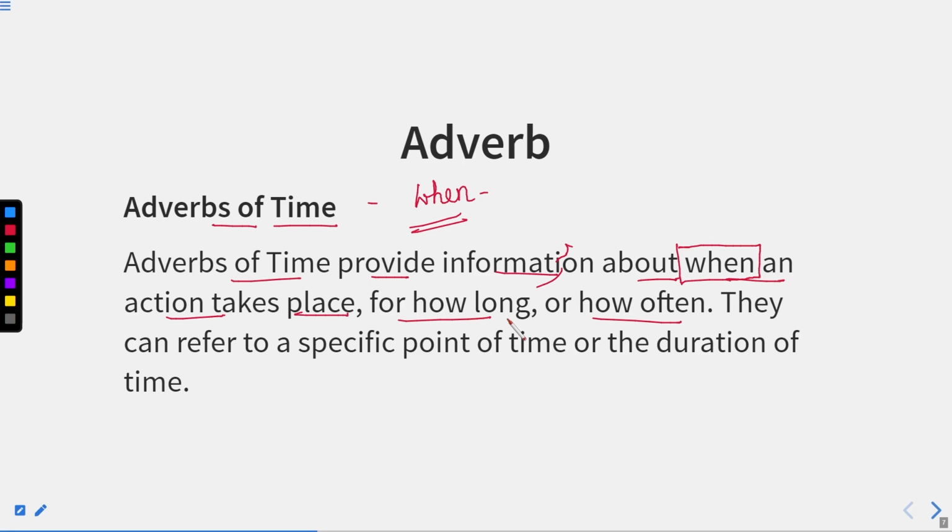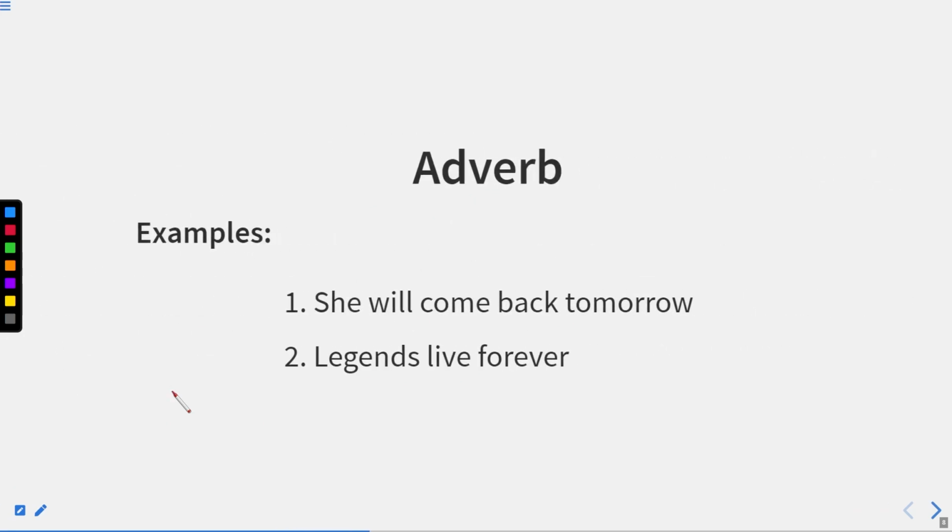Again, there can be similarity between prepositions and adverbs of time, but that is another thing. It is also the case with place as well. Well, we will discuss that later on. Now they can refer to a specific point of time or the duration of time. Now let us move further.